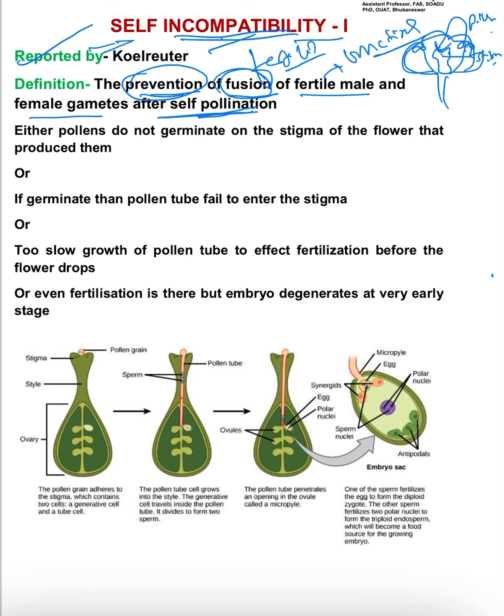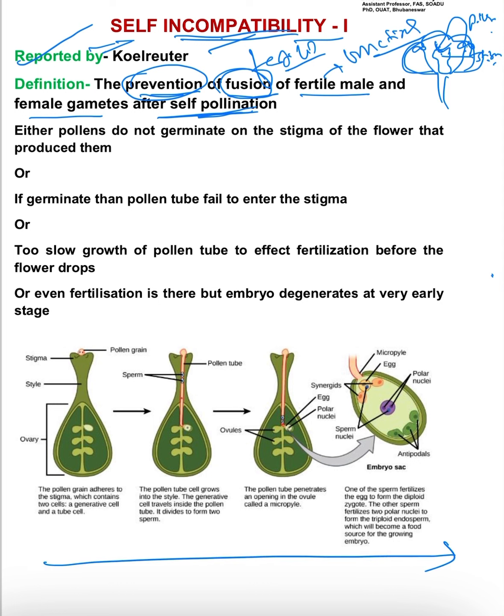So what are the different stages? Before going to this prevention process, first you should know what the normal process is. If there is self pollination and self fertilization, what will be the procedure?